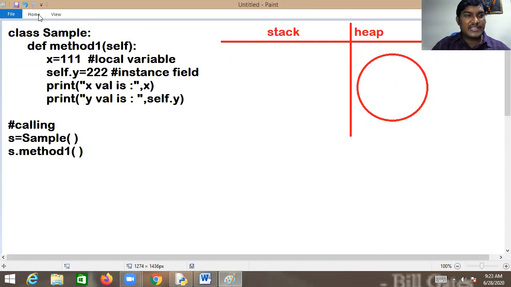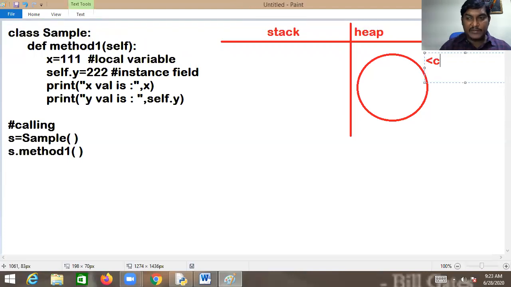But is this an object of which class? It is an object of the class Sample. But as I said, it is shown as __main__.Sample. What is that __main__? That is a module name. So this is what exactly happened.